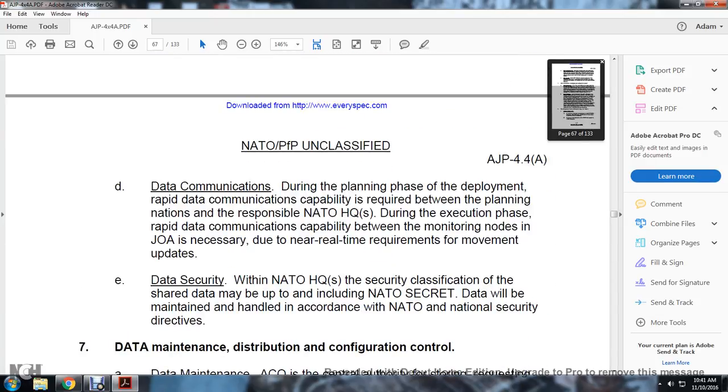Data communication. During the planning phase of deployment, rapid data communication capability is required between the planning nation and the responsible NATO headquarters. During the execution phase, rapid data communication capability is necessary between the monitoring nodes and the joint operations for the near real-time requirements of the movement update data. The security classification of the shared data may be included. The NATO secret data will be maintained and handled in accordance with the NATO National Security Directive.